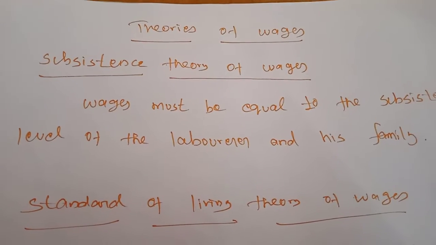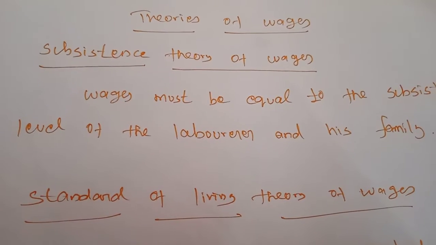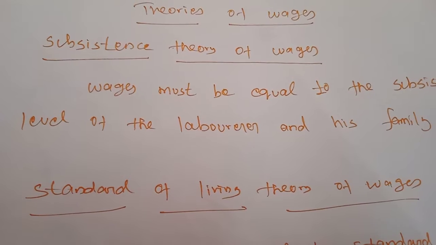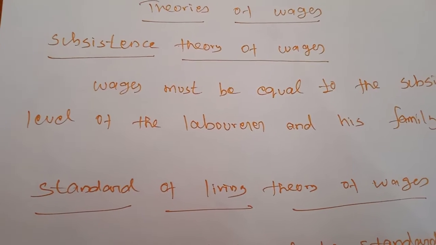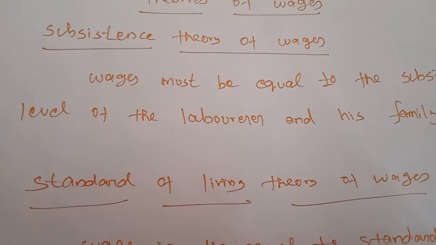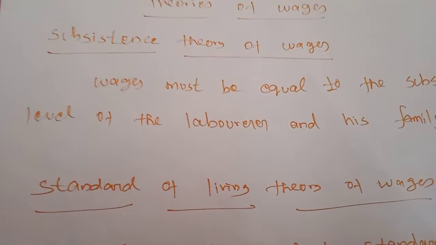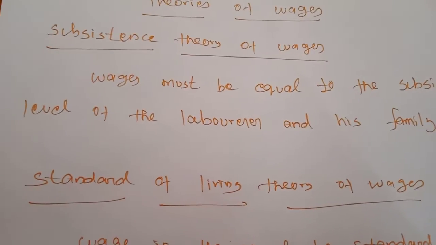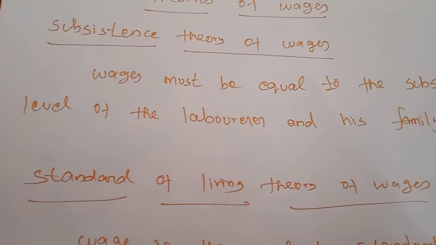By using these wages, the laborer and his family can spend only on purchasing food, clothing and shelter. Why does the wage have to be equal to the subsistence level?